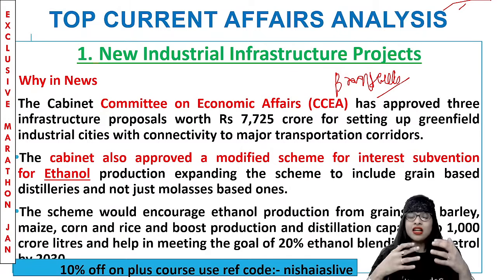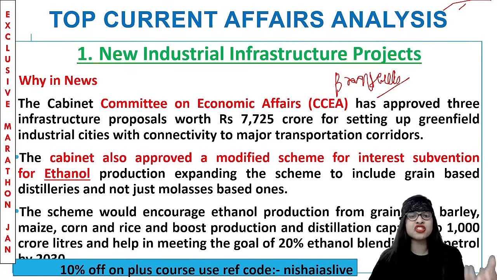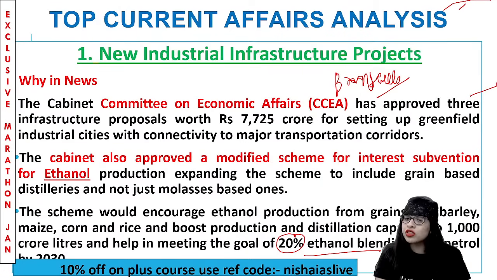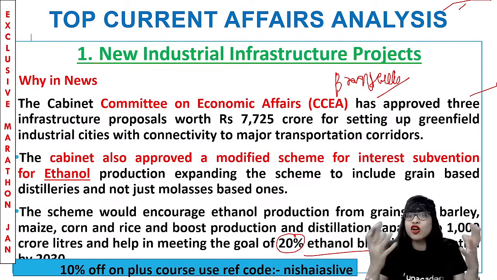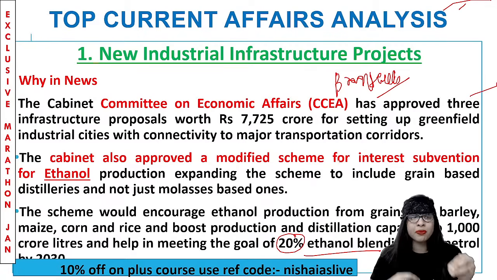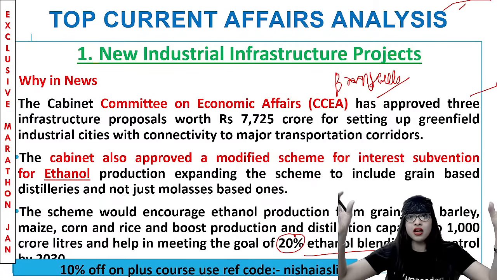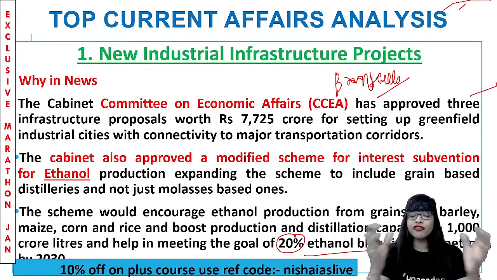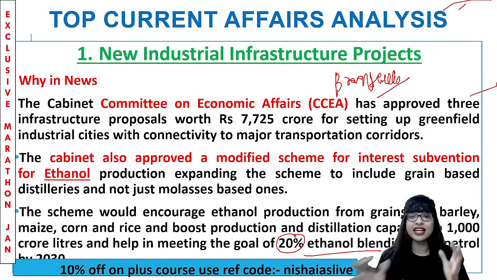So automatically what is happening, guys? When ethanol production increases in this manner, it is helping us to meet the goal of 20% ethanol blending with petrol by the year 2030. We all know that petrol is a non-renewable source of energy, so we got to find an alternative for that. And currently the price of petrol is shooting up like anything, more than 100 rupees per liter, which is quite costly as a whole. So that is what this particular topic is all about.